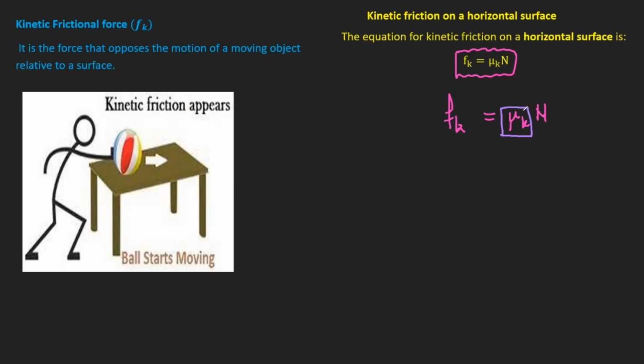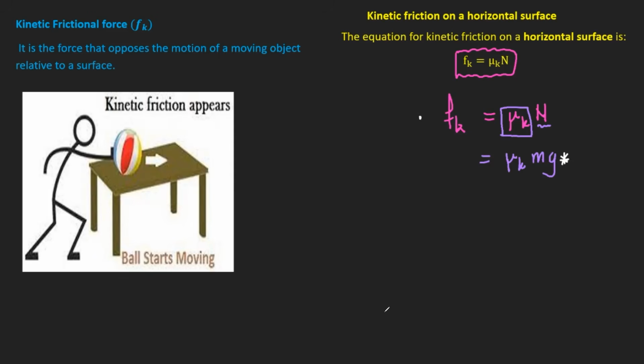The topic where this is discussed mostly is application to Newton's laws, which I will teach you. So the mu k is basically the coefficient of kinetic friction. Just know that for now. N stands for the normal force, and on a horizontal surface, the normal force is basically the mass of an object multiplied by its gravity. So it's mg. That will be the normal force. So Fk on a horizontal surface is this.